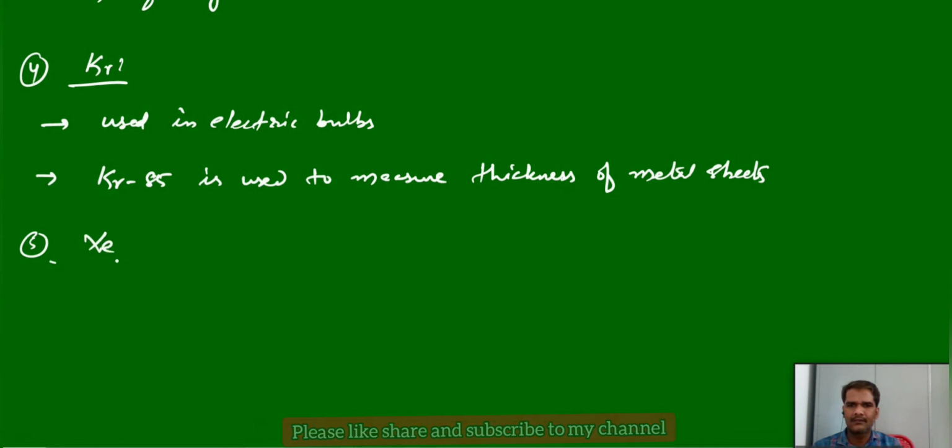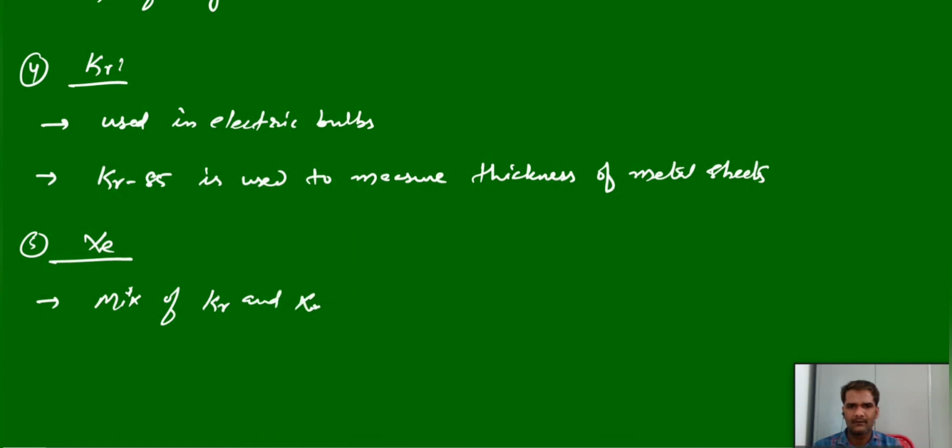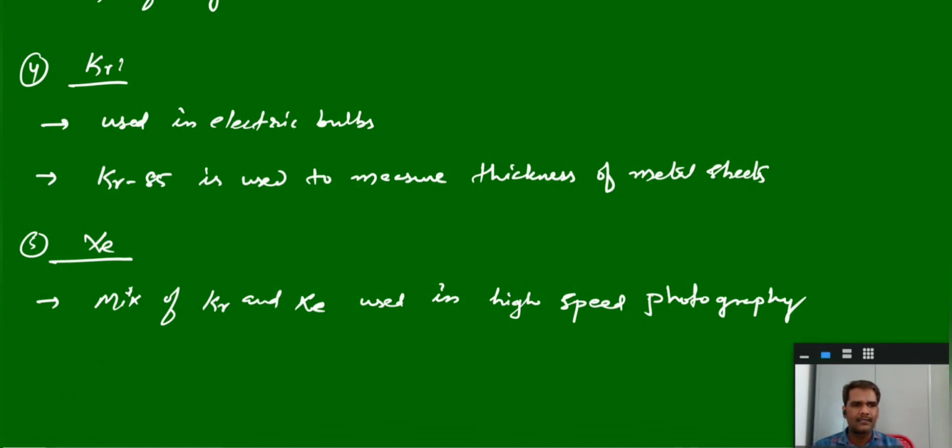Next we have xenon. Xenon also we can use in electrical bulbs, but here a mixture of krypton and xenon can be used in high speed photography. And the last one here, radon.